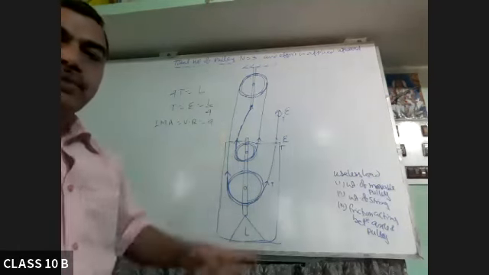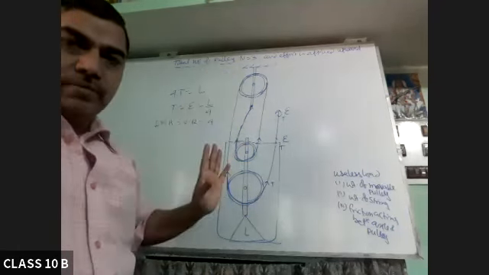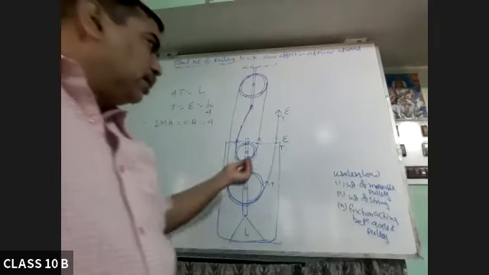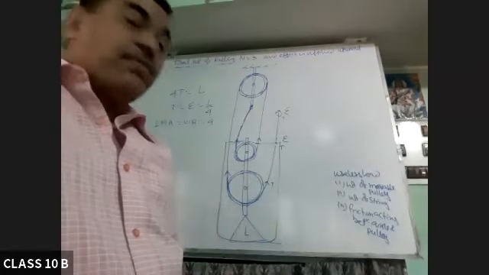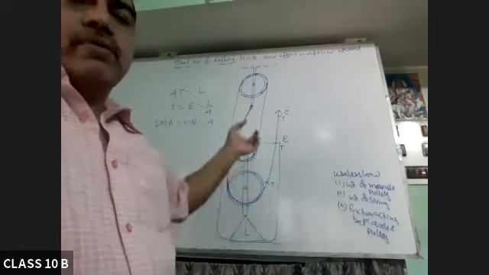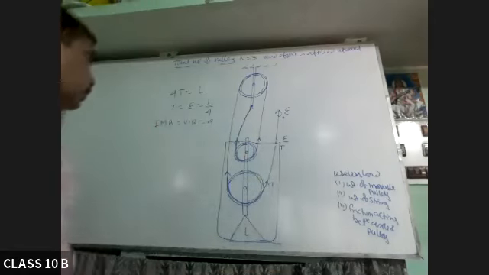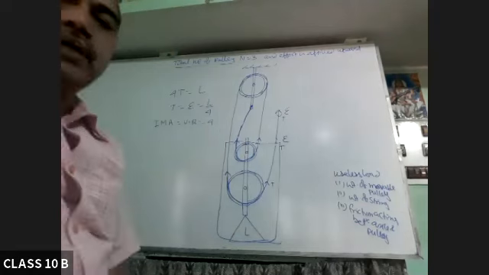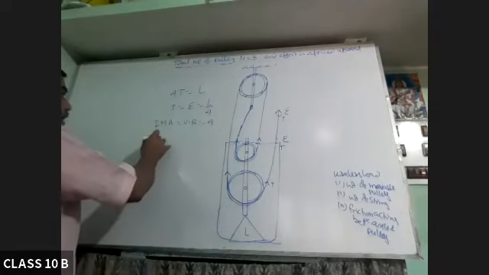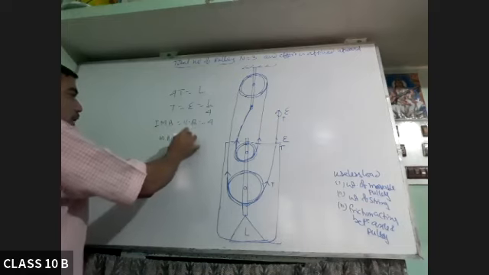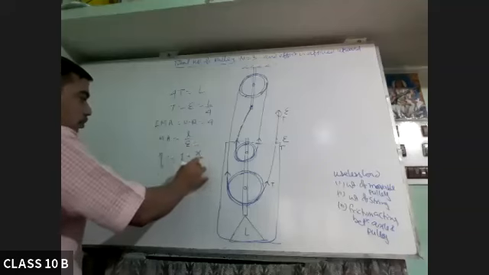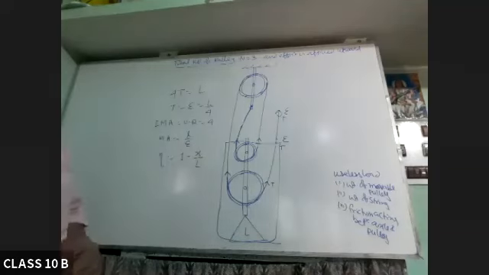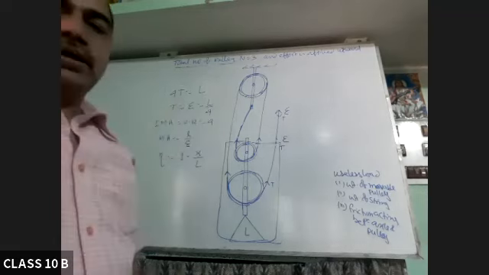But generally, numericals will be based on the previous one, that is the convenient one. In some exceptional case, if it is given a 3 pulley system having mechanical advantage 3.5, then you have to think about this system. So here, ideal mechanical advantage will become 4. Same way, mechanical advantage, L by E, and efficiency, same formula will be there, 1 minus X over L. No change in the formula. Only this velocity ratio will keep on changing.